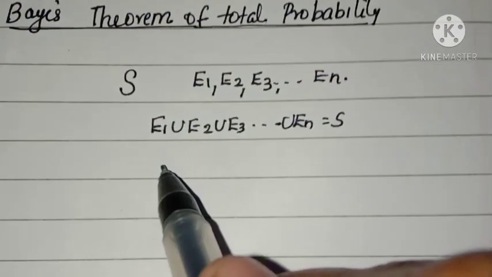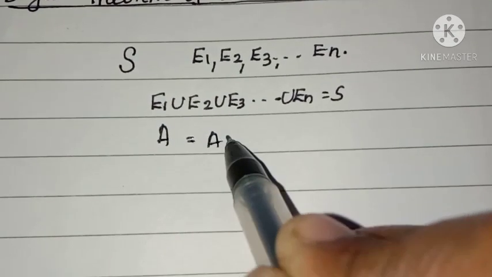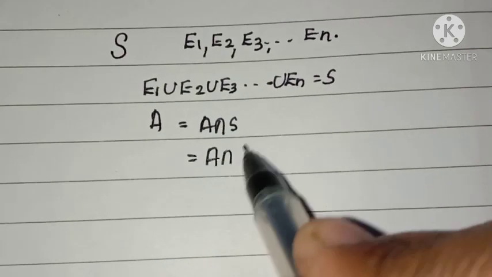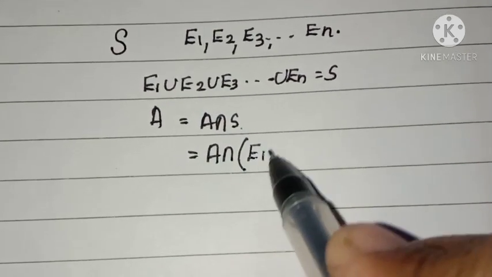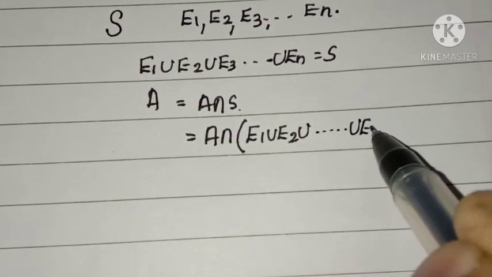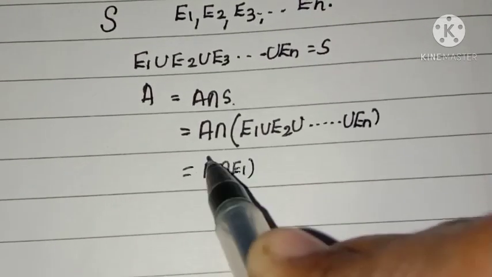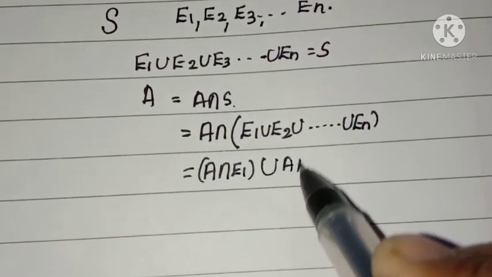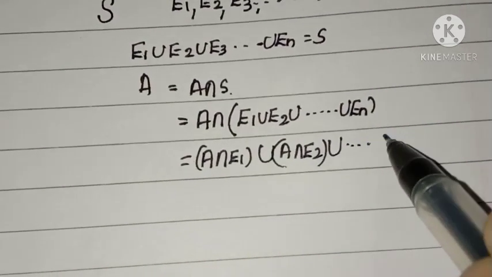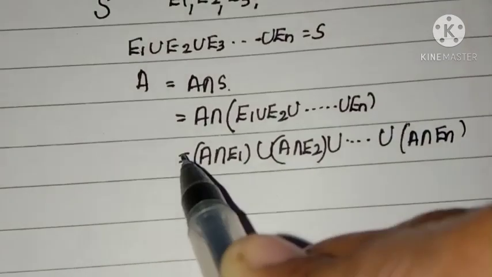Now, suppose there is an event A, and this event A can be written as A intersection S. That is, A intersection S is E1 union E2 union E3 etc. union En. This can be written as A intersection E1 union A intersection E2 union A intersection E3 union A intersection En.